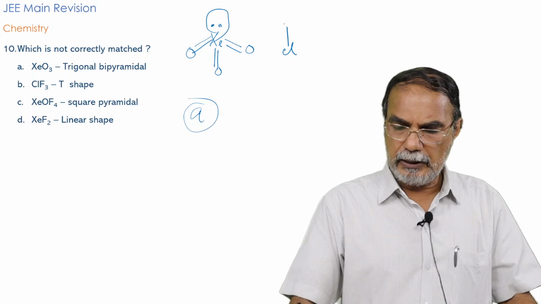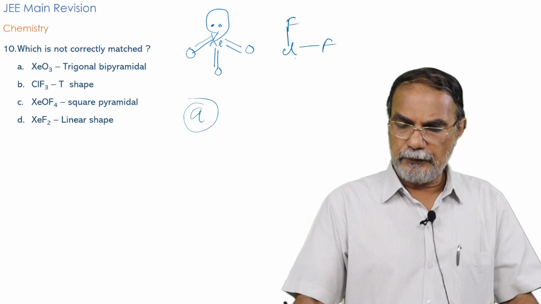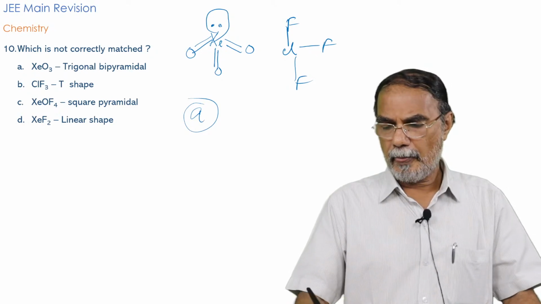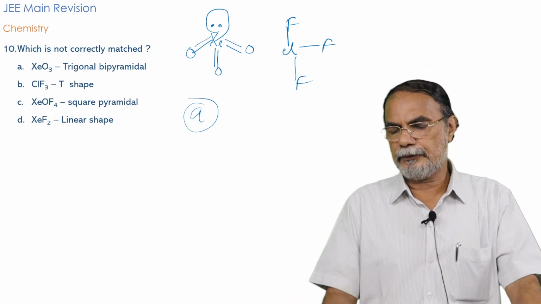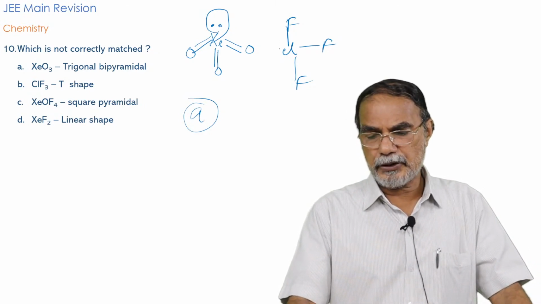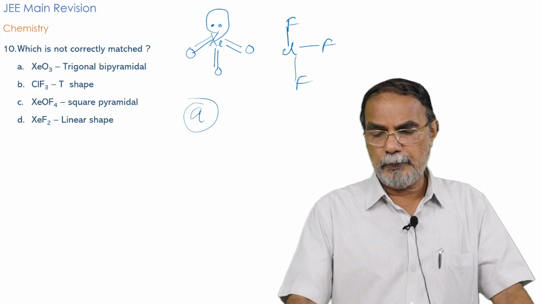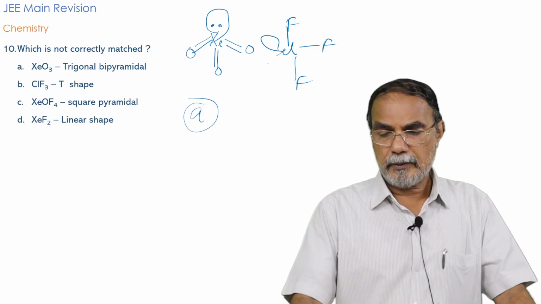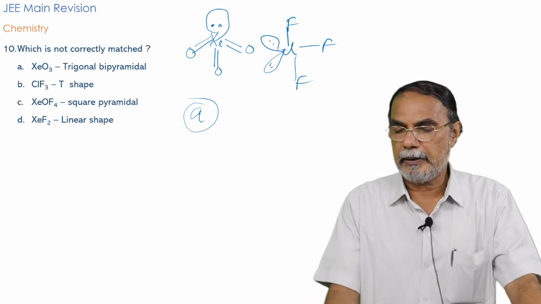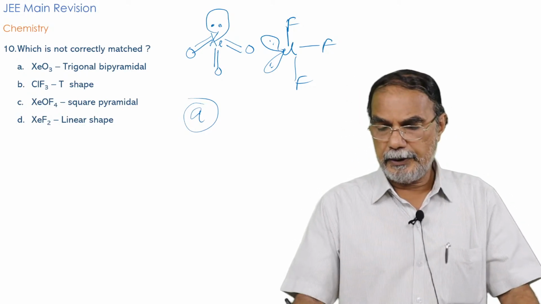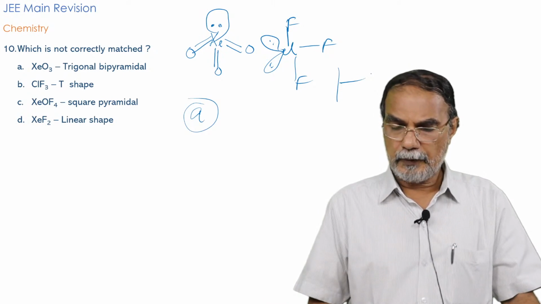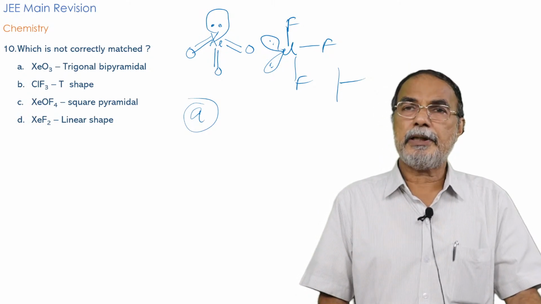It is Cl, F, F, F. In ClF3, you have chlorine having 7 electrons, only 3 electrons used. That means the chlorine has 2 lone pairs. So this is the ClF3 molecule. It is a T-shaped molecule, and it is sp3d hybridization.